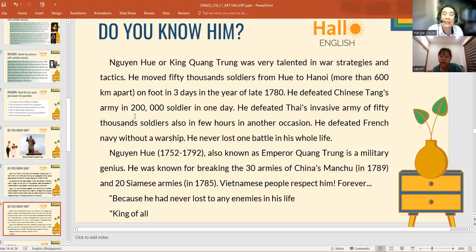Imagine, 200,000 soldiers defeated in one day, and after that the Thai invasive army of 50,000 soldiers in just a few hours on another occasion. That means Quang Trung had so many soldiers during that time, right?